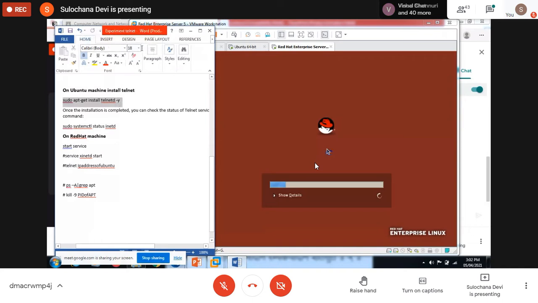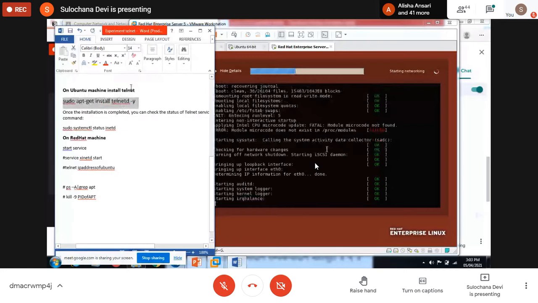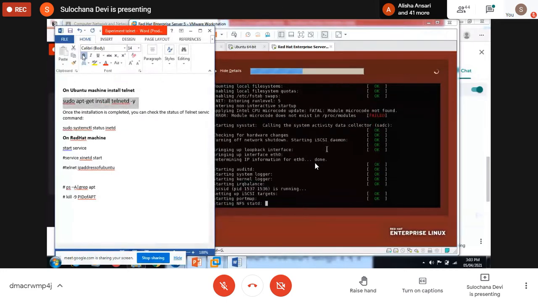The first command to install telnet on the Ubuntu machine is sudo apt-get install telnetd -y. Even if you don't give -y, it's okay. In between it will ask you, do you want to continue? That time you can press y. If you give -y, then it will not ask whether you want to continue. So this is the command to install telnet on Ubuntu.